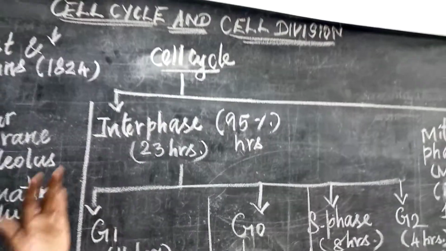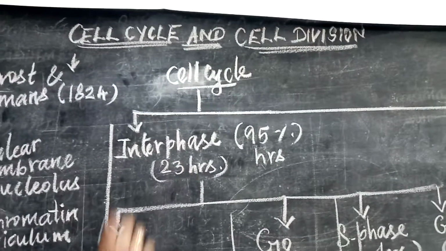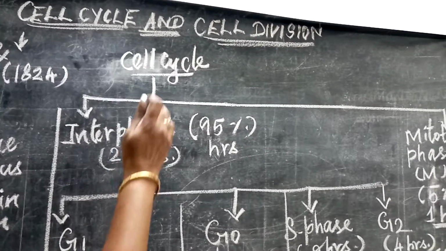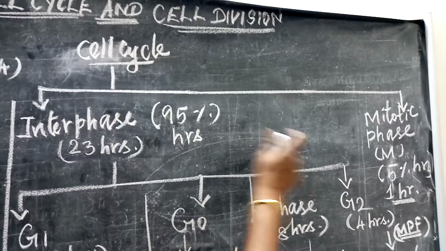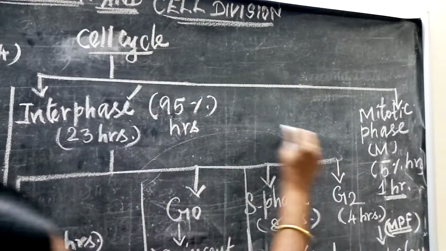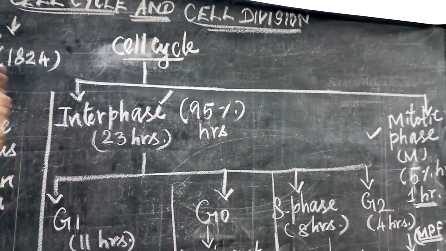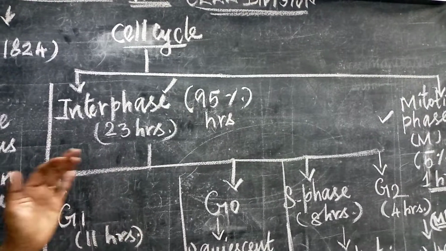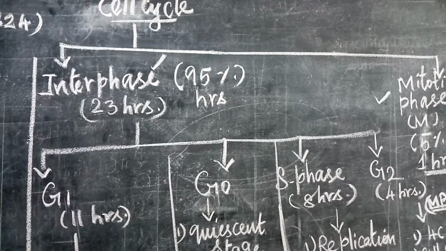Next one, this chromosome is going to be involved in cell cycle. Now what is meant by cell cycle? Cell cycle means multiplication of cells, production of more and more cells. Now this cell cycle consists of two important phases. One is interphase and the other is mitotic phase. What is interphase? Now this is the preparatory phase. Before the cell undergoes division, whatever contents they need, everything will be prepared at the time of interphase.